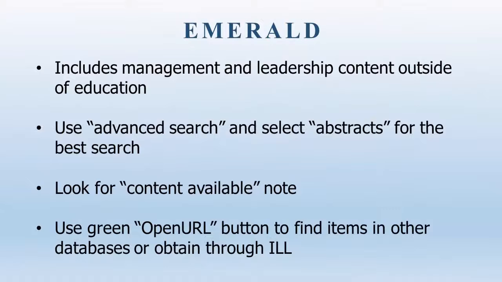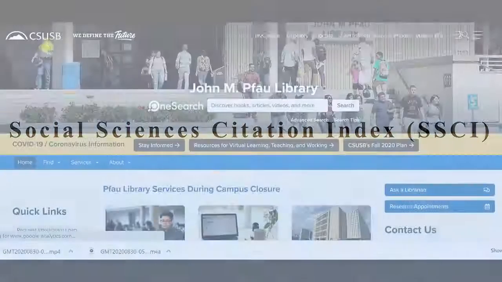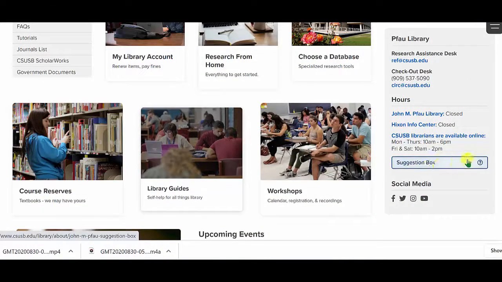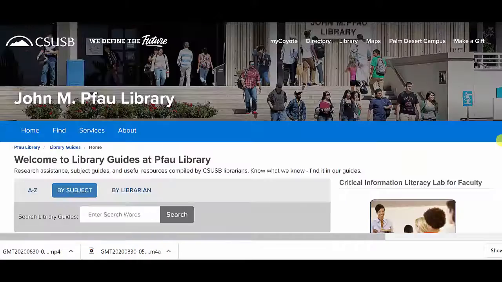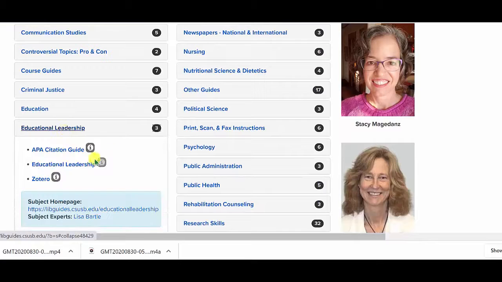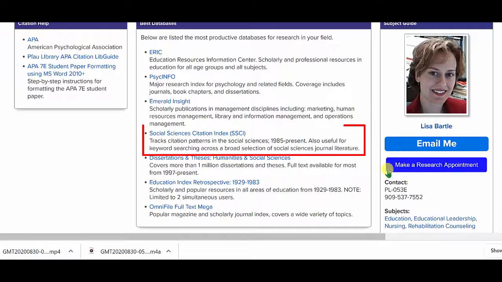If you understand the tricks of how to search Emerald, it can be a very productive database for research in leadership or management that is not limited to education. Social Sciences Citation Index. We're going to return now to the Pfau Library homepage, Library Guides, Educational Leadership, and Social Sciences Citation Index, or SSCI.